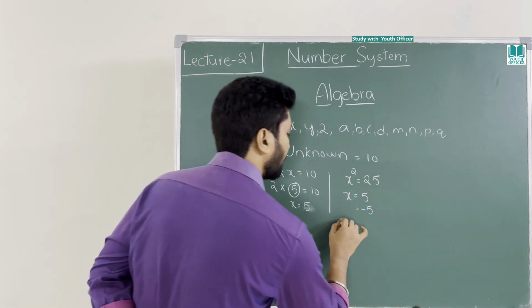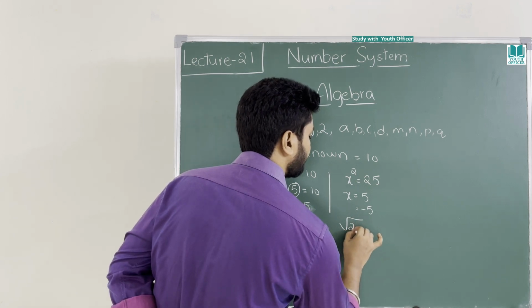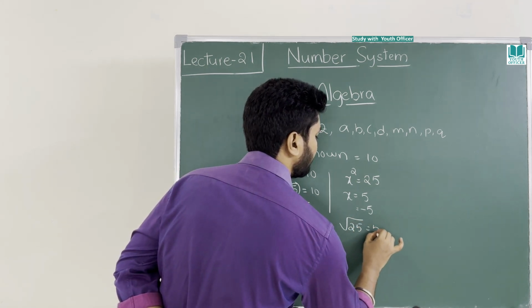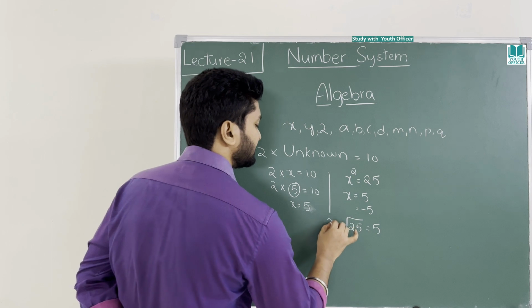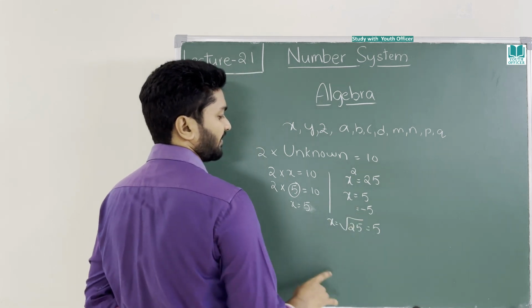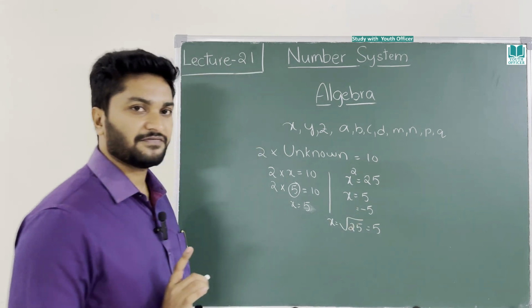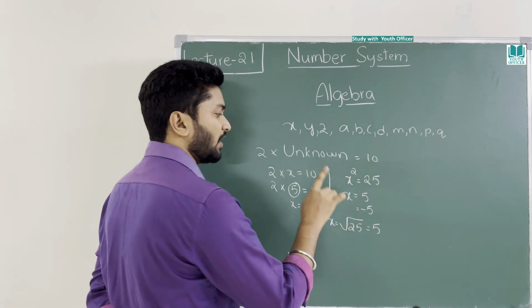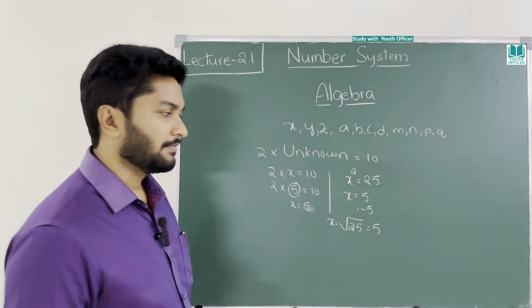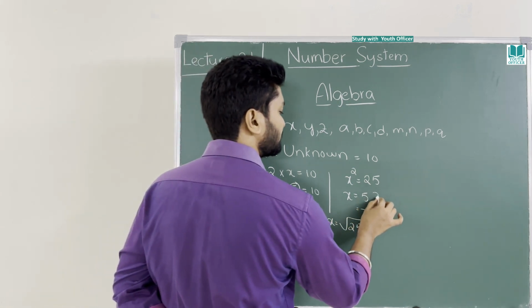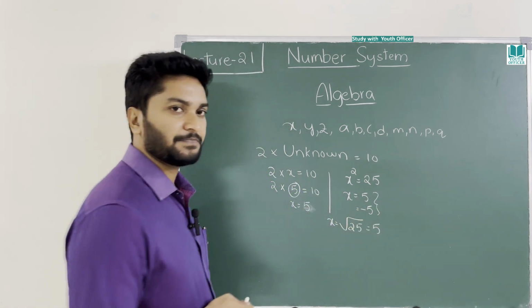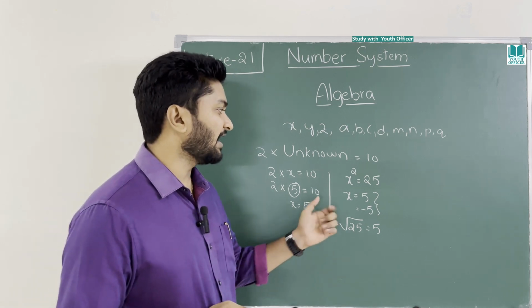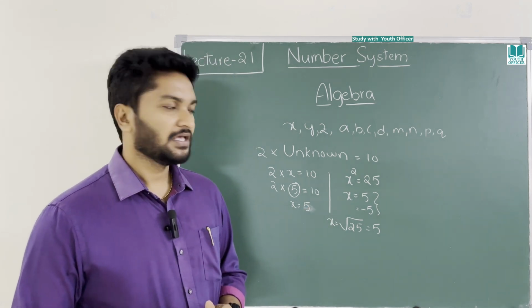But if you take the square root of 25, it will be only 5. If x is equal to square root of 25, then the x value should be 5. Based on the condition, you have to verify them properly, because they may ask you these kind of questions in your assertion and reasoning. That's why you should be very thorough with these kinds of concepts and basics.